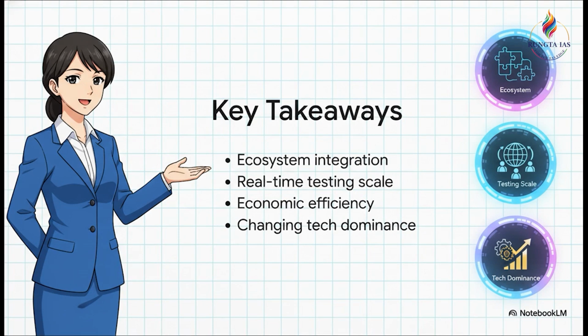Here are your high-value takeaways for your mains answers. 1. Ecosystem integration is far more vital than isolated models. 2. A massive demographic scale gives a real-time testing advantage. 3. Always highlight the grassroots economic efficiency, like that 70 rupee website. And 4. Use the token consumption data to illustrate the changing global tech dominance.